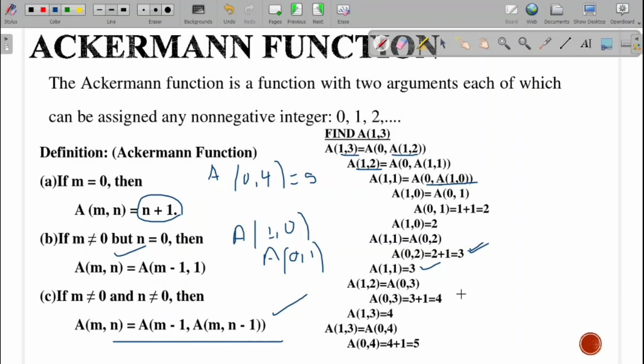Right? So now the same thing will continue. At the end we will get the value as 5. Fine. So this is how the Hackerman function works.